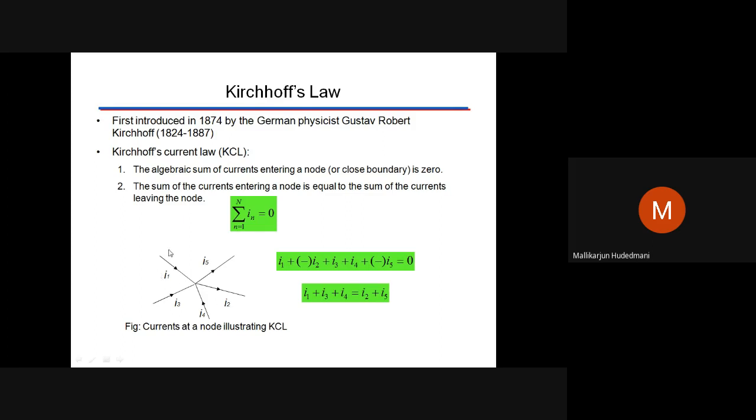In that way you go around. Take the algebraic summation of currents meeting at a point, or the algebraic sum of the incoming currents on one side and the outgoing currents on the other side, and equate them, or transfer them to one side. That becomes the justification for Kirchhoff's current law. You should not forget to draw a small sketch, define it carefully, and obtain the equation in this manner.